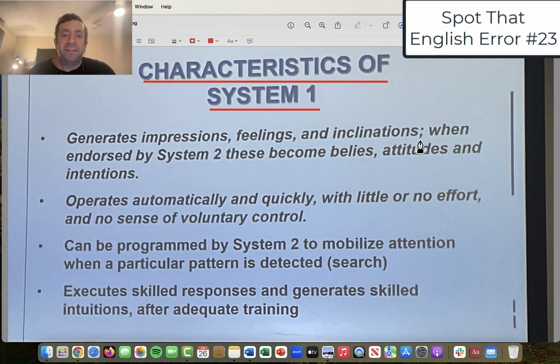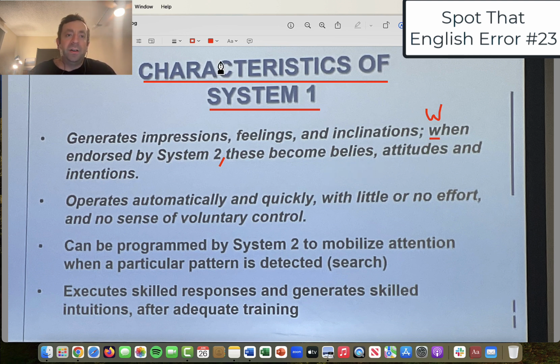When endorsed by System 2, and then we need to have a comma here. And I would like to say that "when" should be capitalized, so instead of lowercase, we need uppercase. When endorsed by System 2, comma, these become "belies," attitudes, and intentions.